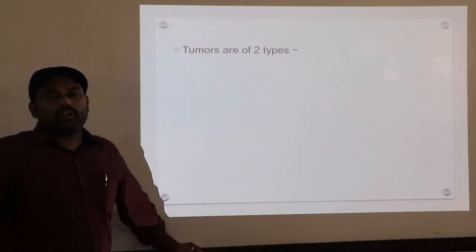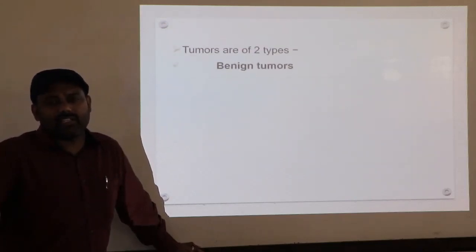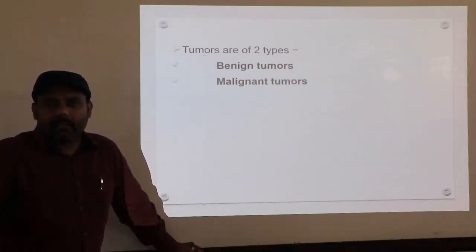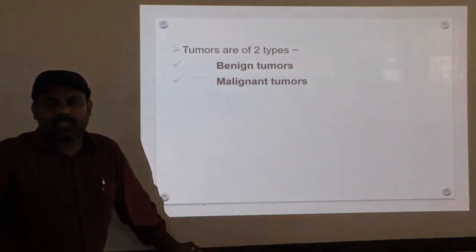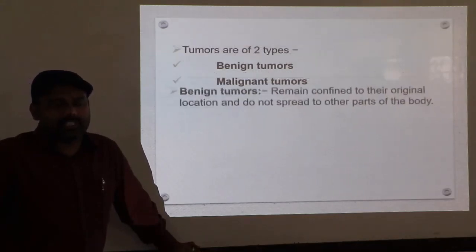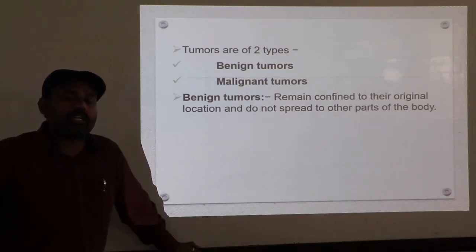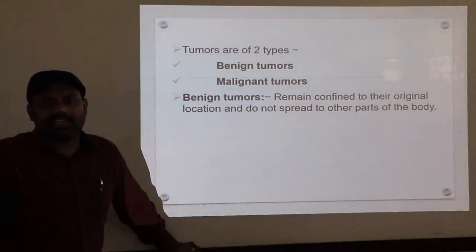Next, types of cancers. As we know, there are two types of cancer. One is a benign tumor, second one is a malignant tumor. In that, benign tumor is simply considered a curable cancer. The property of this cancer is that it remains confined to its original location and does not spread to other parts of the body. So it is curable. We can cure it by many treatments: surgical, chemotherapy, radiotherapy, immunotherapy. So however, we can cure this cancer.